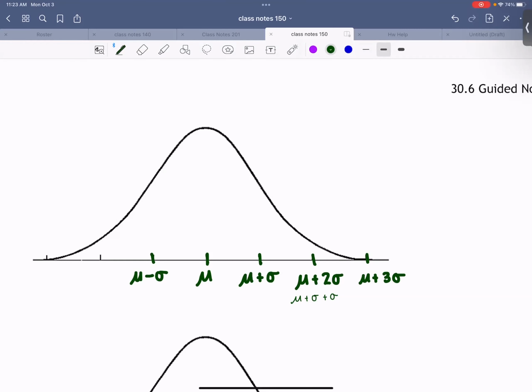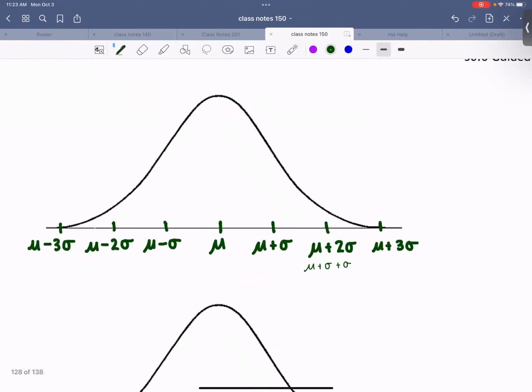Of course, the next point would be mu minus 2 sigma, and then the third point would be mu minus 3 sigma. So what I've done is I've written down the mean and gone 1, 2, 3 standard deviations to the right of the mean, and 1, 2, 3 standard deviations to the left of the mean. That's all that means.